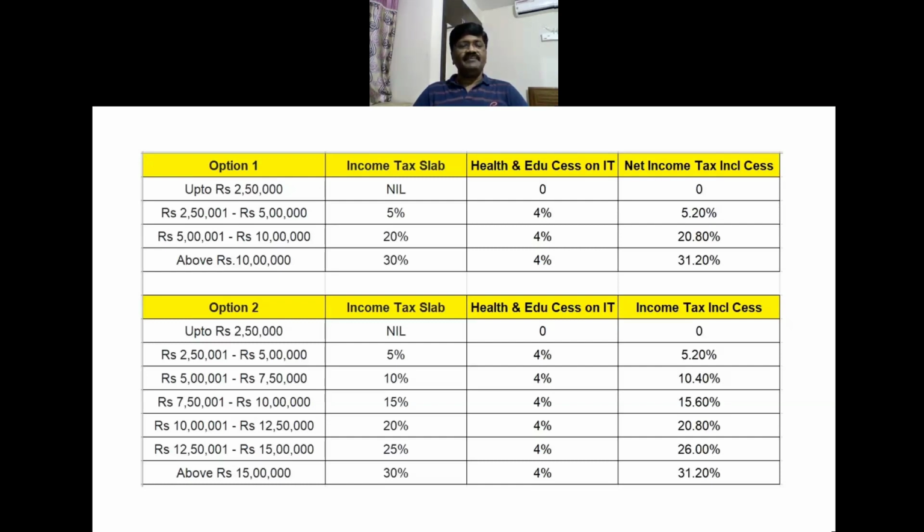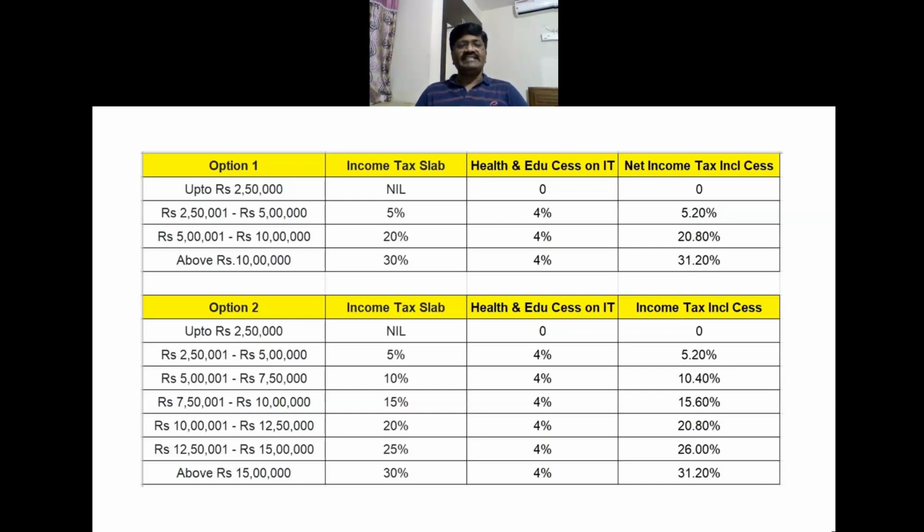Under option 1, up to 2.5 lakhs, there is no income tax for anyone and there is no education or health cess on it. But for people who are earning from 2,50,001 rupees to 5 lakhs, for this incremental amount, the income tax applicable is 5%. And on that, 4% health and education cess is applicable. So both put together, a person has to pay 5.2%.